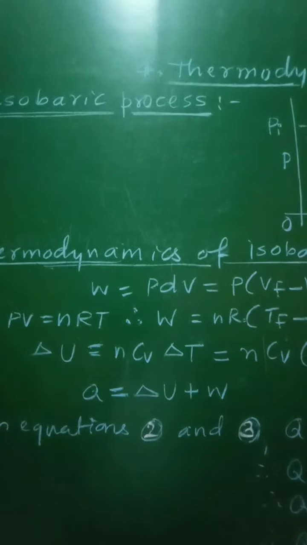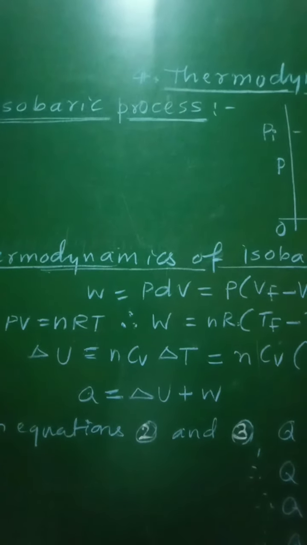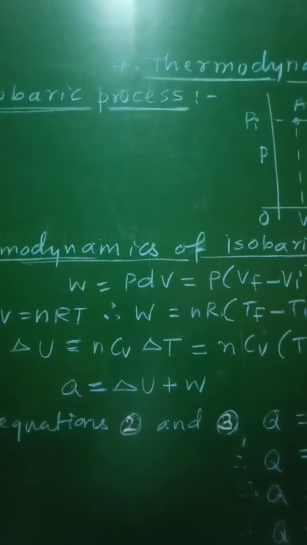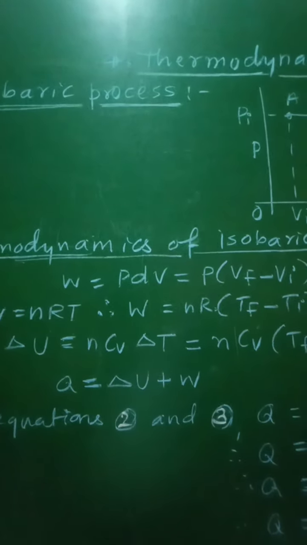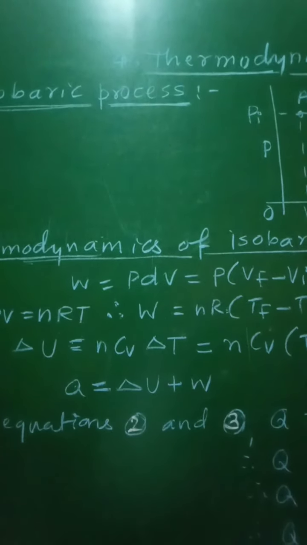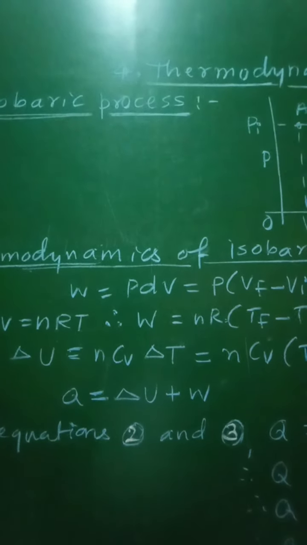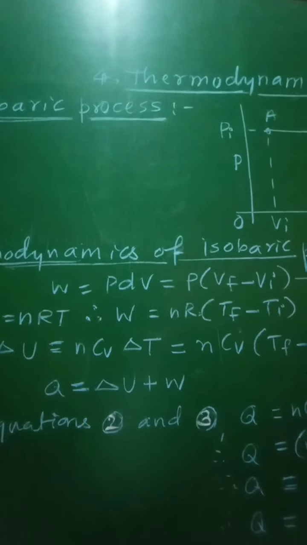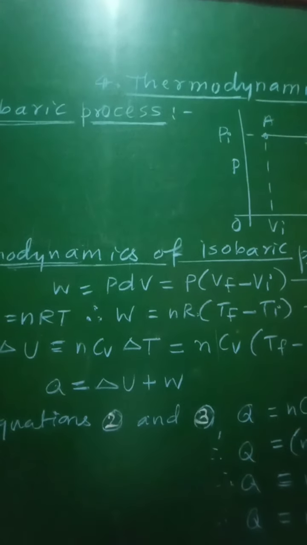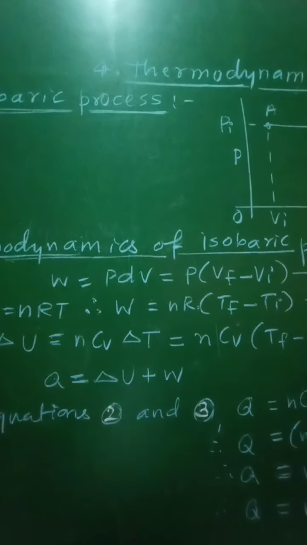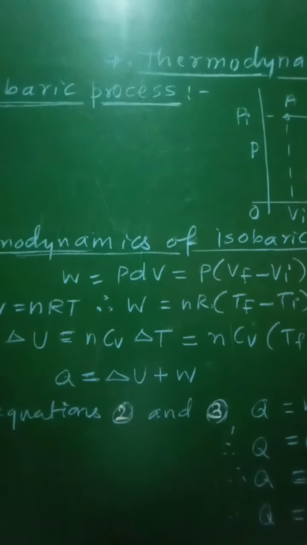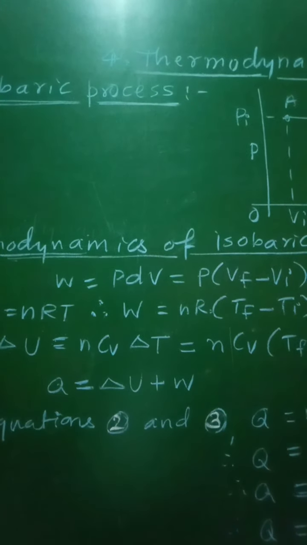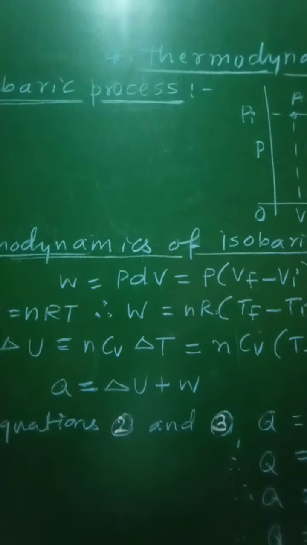For example, boiling of water at constant pressure, normally at atmospheric pressure, is the example of isobaric process. The PV diagram of an isobaric process is called as the isobar. So for an isobaric process, the quantities like internal energy delta U, the heat energy Q, and the work done W are not equal to 0.